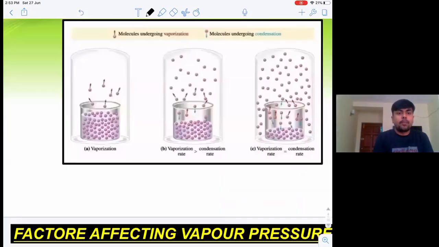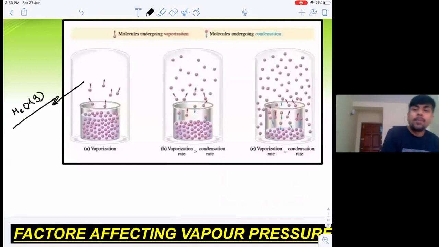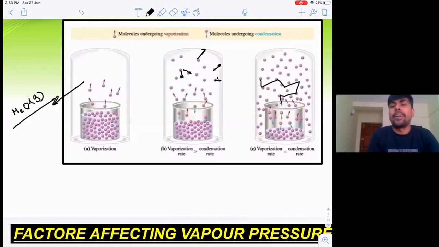You can see in the diagram, initially only vaporization is there. The liquid molecule is changing the state. It is getting converted to H2O gas, which is moving randomly. During this random process, they are colliding with each other. They are also colliding with the walls of the container, right? And after n number of collisions, let us assume like this, it is finally entering into the bulk.